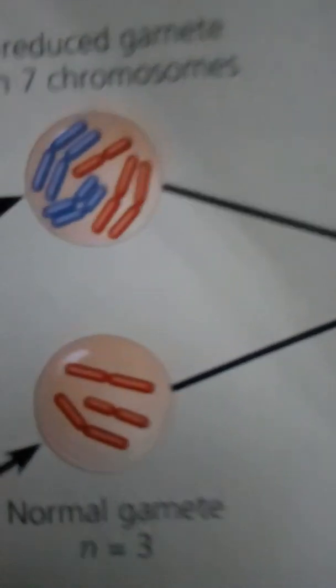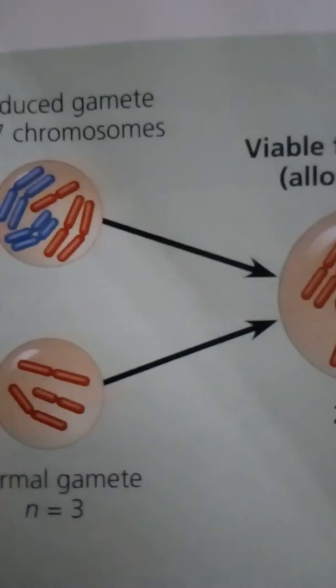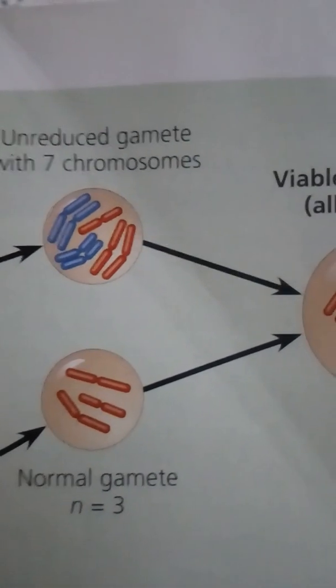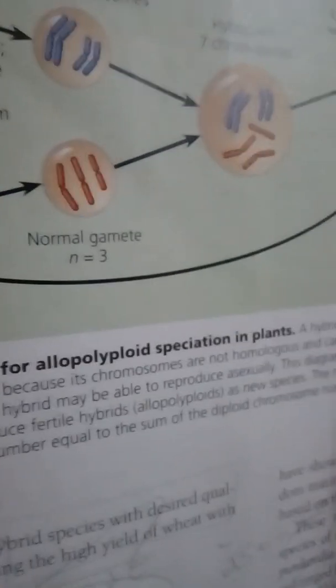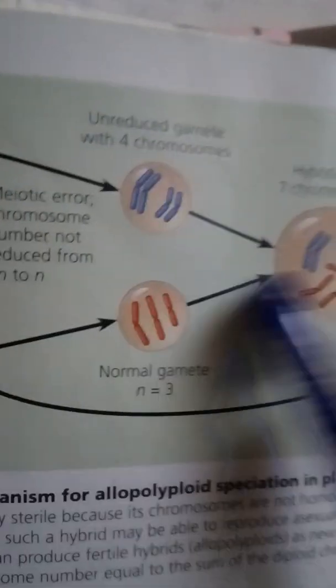Habitat differentiation and sexual selection. Polyploid speciation also occurs in animals, although it is less common than in plants. Other mechanisms can also lead to sympatric speciation in both animals and plants. The figure shows one mechanism for allopolyploid speciation in plants. Notice species A, and notice the cell division.